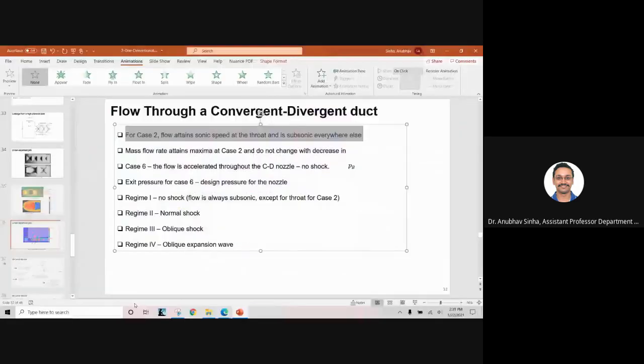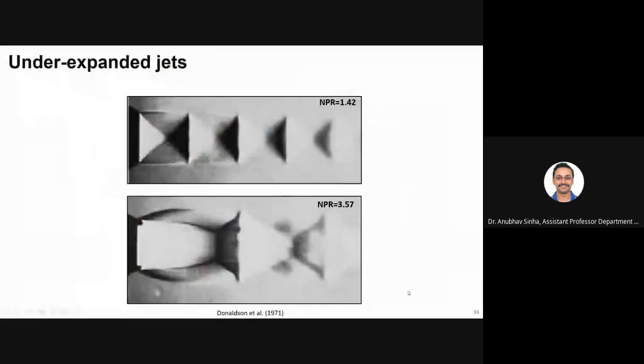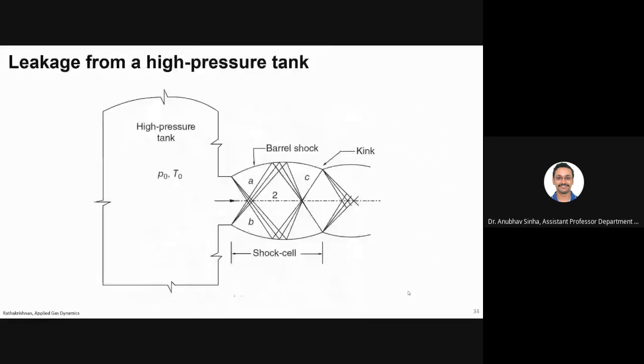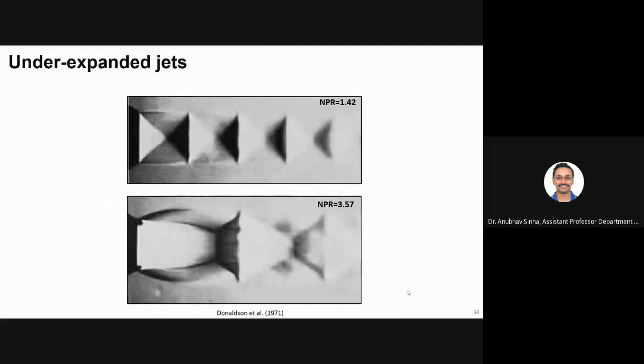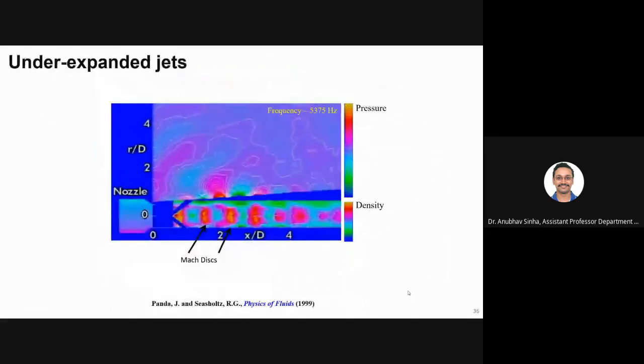So these are some examples where we see different applications of different types of flow features, whether it is a normal shock or oblique shock. Once we cover this, then you can decide what is best for you or what it is that you want from that flow field.